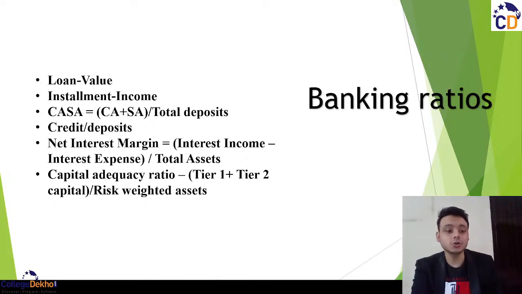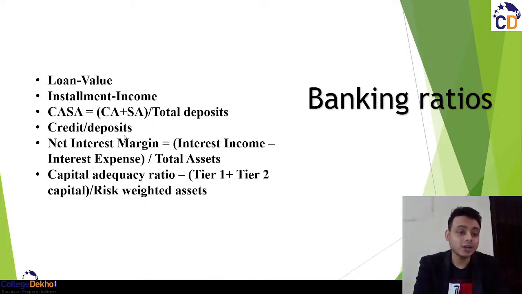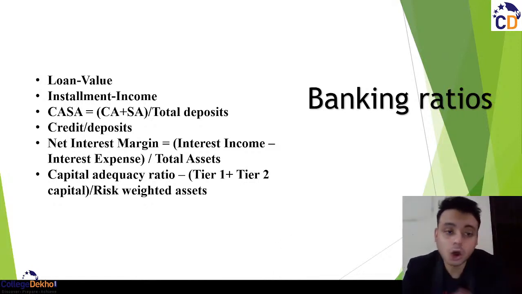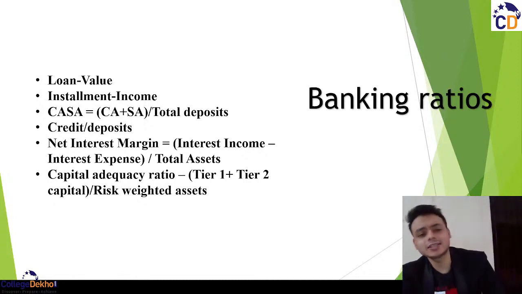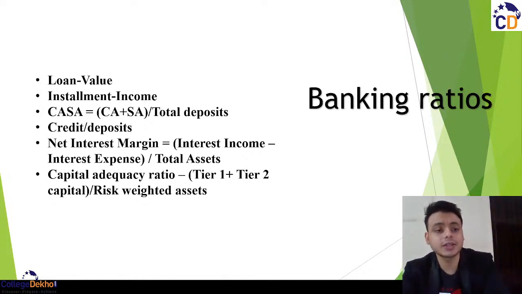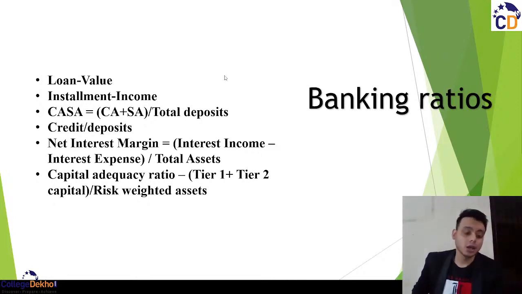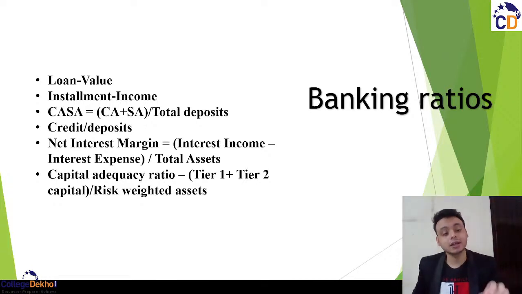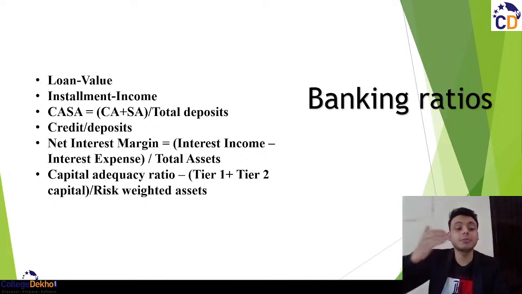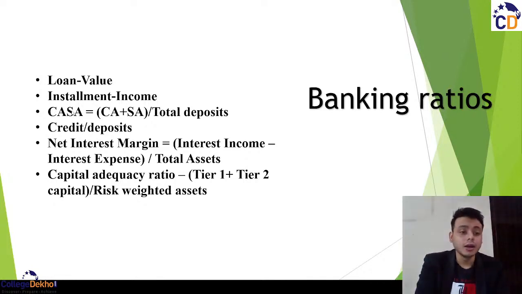Then the CASA ratio. CA is for the current account and SA is for the saving account. Saving account is generally what normal people maintain, on which you get around 3 to 3.5% rate of interest. And CA is the current account, which is mostly maintained by businessmen. Because in a saving account you have a certain limit on how much amount you can deposit, but in the current account the limit is much more. So basically your current account is used by the businessman.